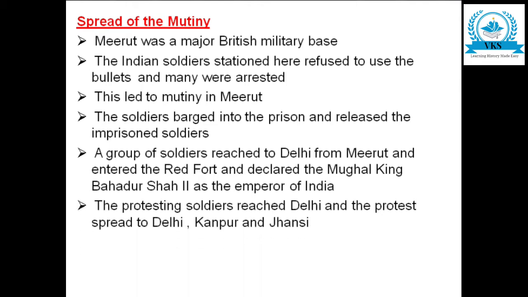The protesting soldiers reached Delhi, and the protest spread to Delhi, Kanpur and Jhansi. So Meerut was a major military base. Indian soldiers stationed here refused to use their bullets, and because of this many were arrested. This led to the mutiny in Meerut. The soldiers entered the prison and released the imprisoned soldiers. A group of soldiers reached Delhi, entered the Red Fort and declared Mughal king Bahadur Shah II as the emperor of India. And the protest later spread to Delhi, Kanpur and Jhansi.